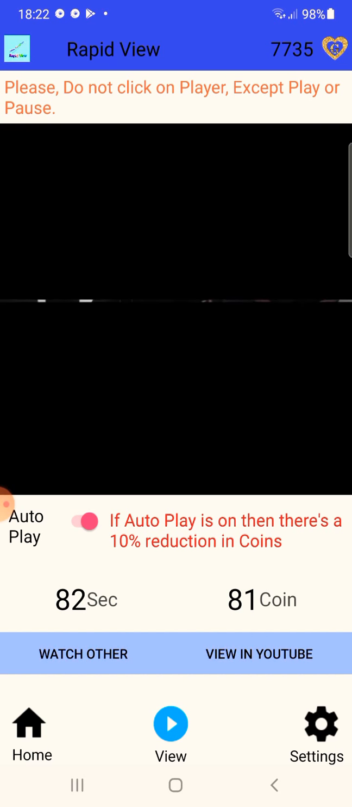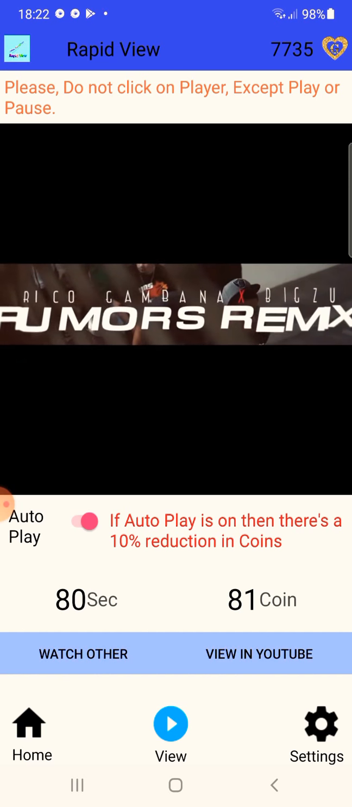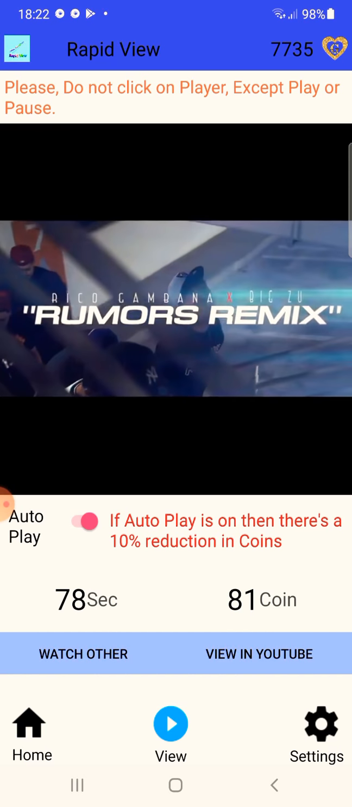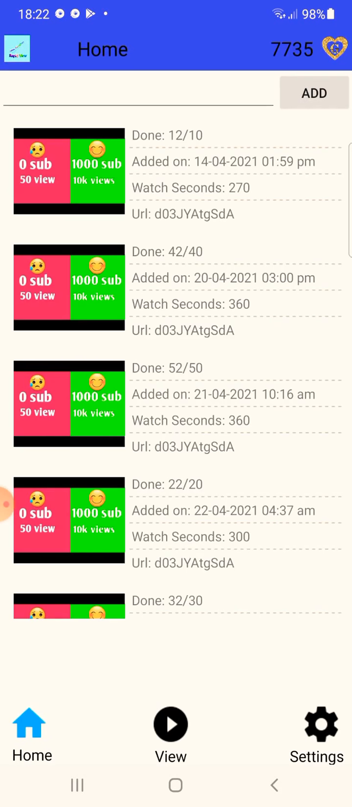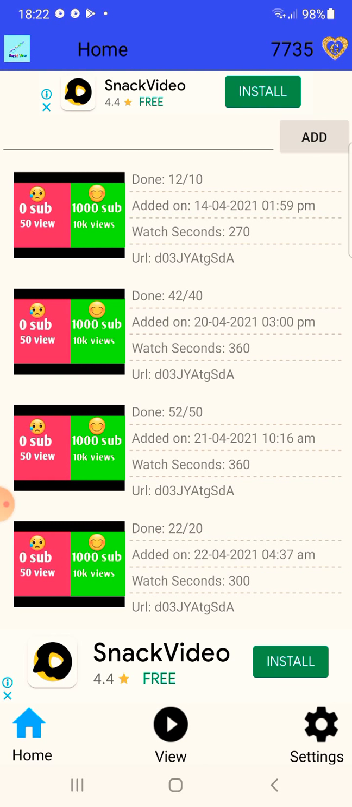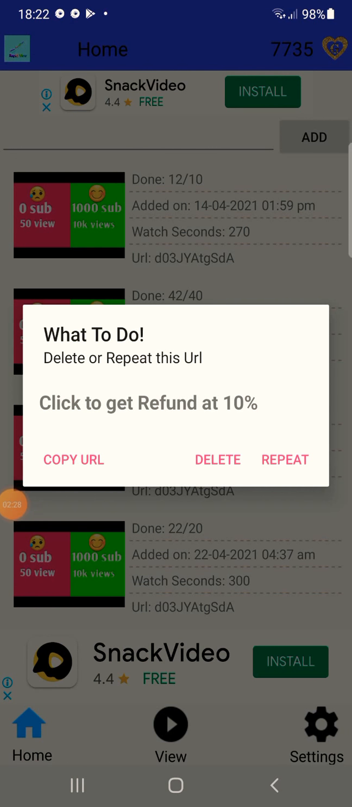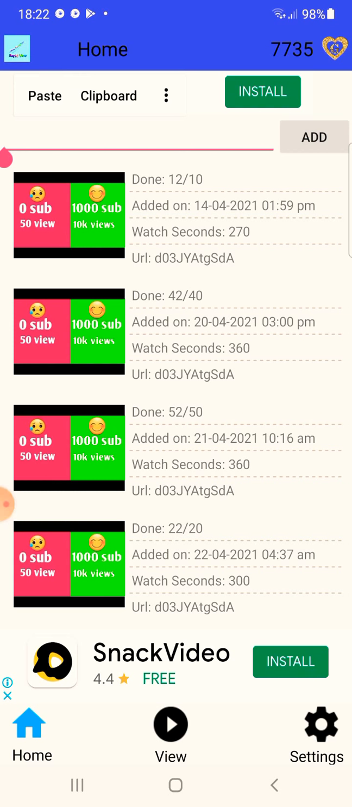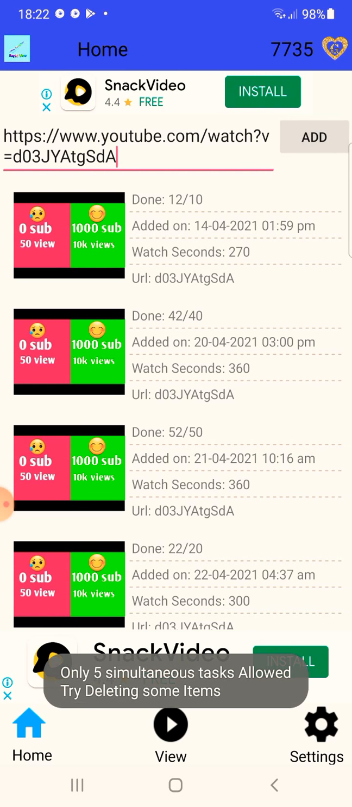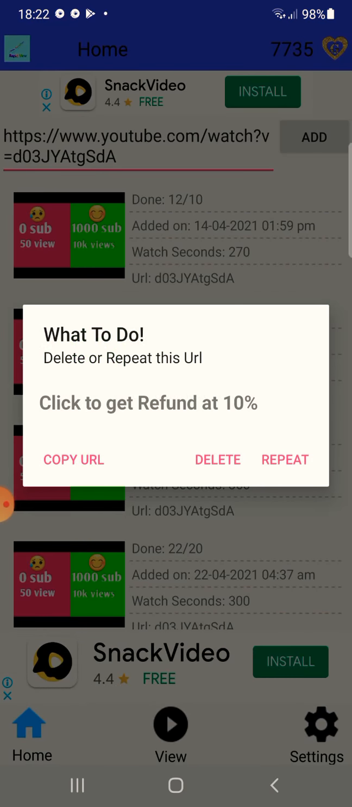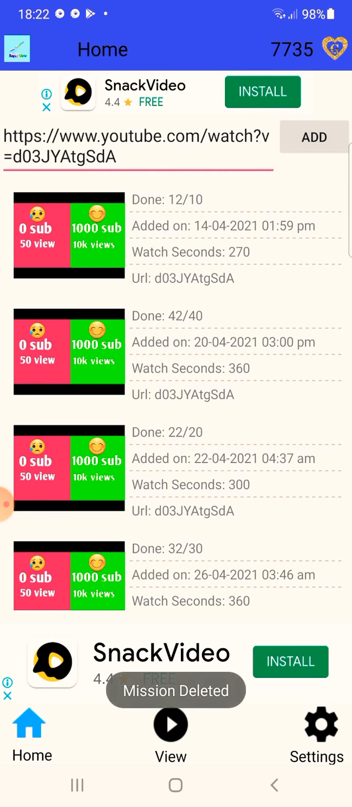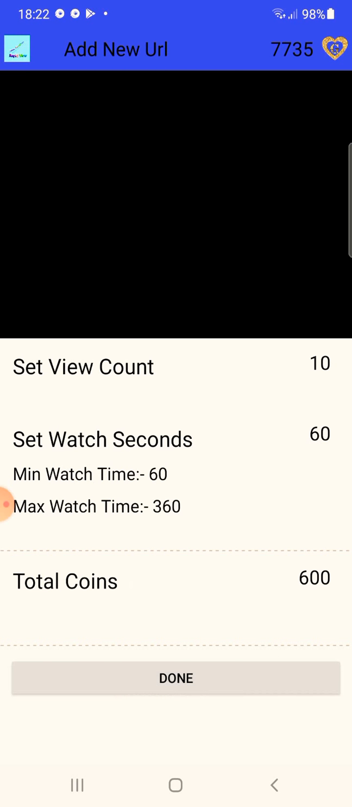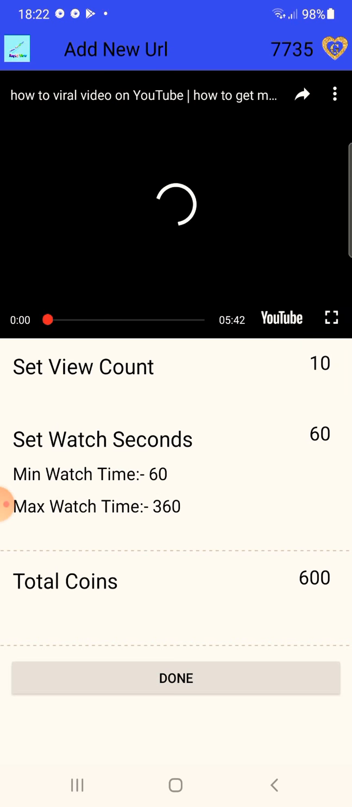Then the second way is how can you add a campaign to your video? First of all, you have to copy the link of your video from YouTube or your creator studio, then long press on this and click on paste and click on add. So they are saying only five characters are allowed, so I will add the new campaign here.